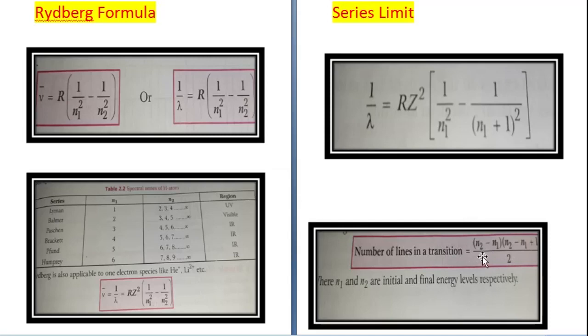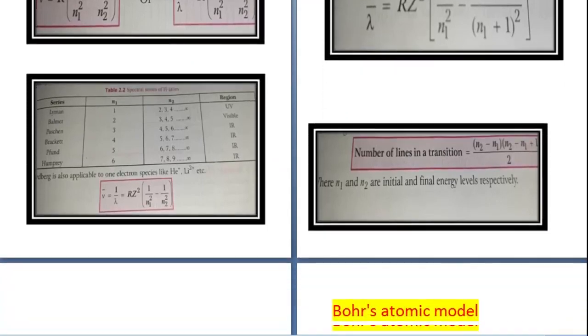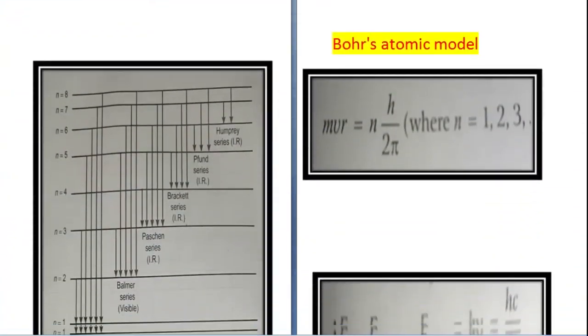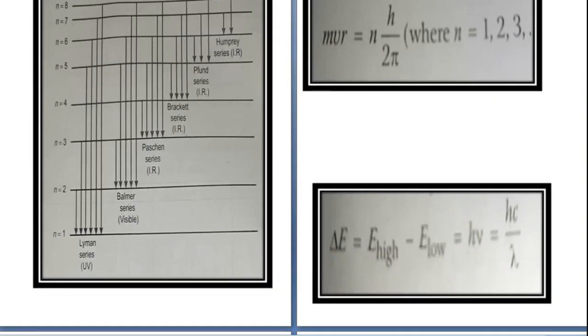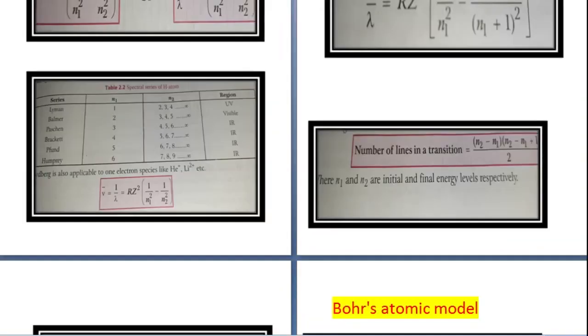You can even count the number of lines in a transition. The number of lines in a transition is given by a formula: n2 minus n1 into n2 minus n1 plus 1 upon 2, where n1 and n2 are the initial and final energy levels respectively. So how many lines are there? That also can be counted by this. Alright.